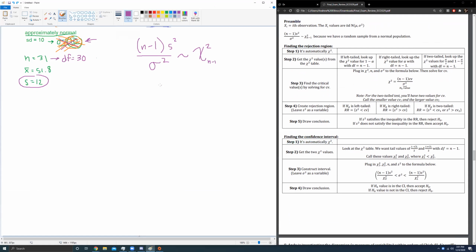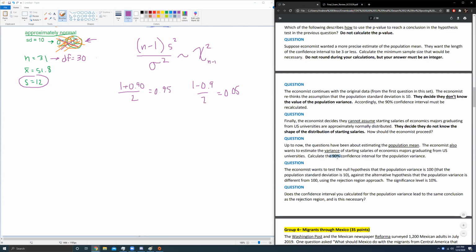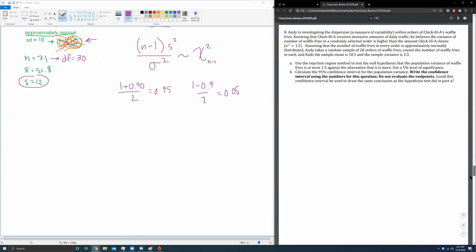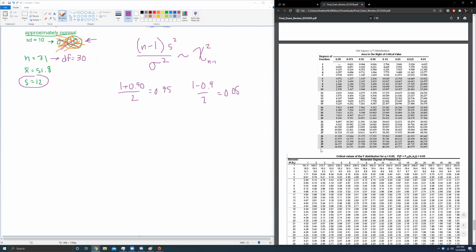Well, first off, I'm going to scroll down to a table in a second, but let's go ahead and figure out 1 plus CL over 2 and 1 minus CL over 2. It's a 90% confidence interval, so 1 plus 0.9 over 2 and 1 minus 0.9 over 2. These are going to be 0.95 and 0.05. And I want to find the tail values in the chi-square table. The nice thing is for you, I've provided a chi-square table at the very bottom. Just barely happens to have my degrees of freedom in it. Sample size is 30, so we want 30 degrees of freedom. We wanted 0.95. 30 degrees of freedom is 18.493. I'm going to type that.